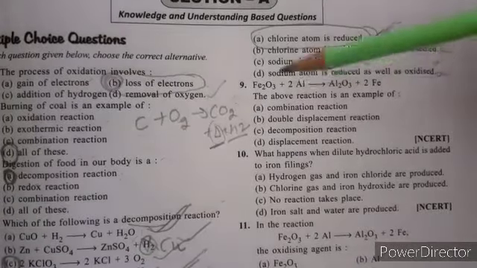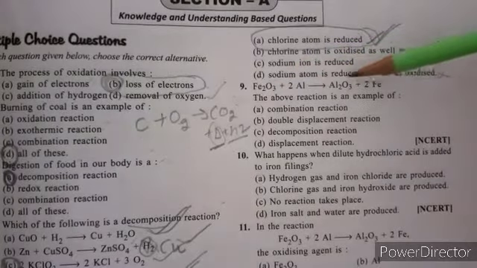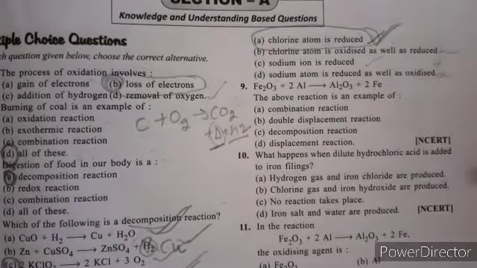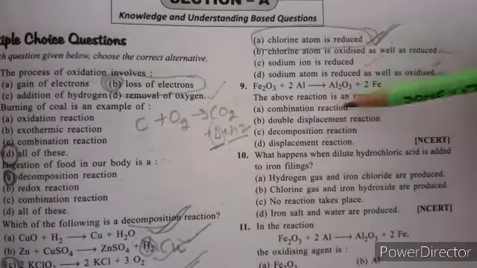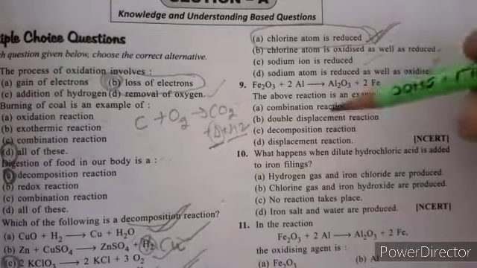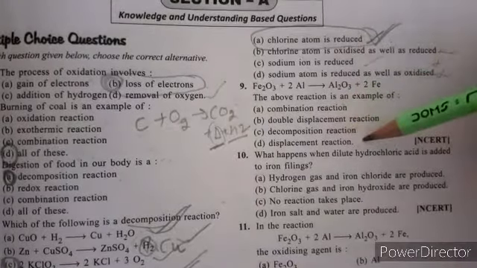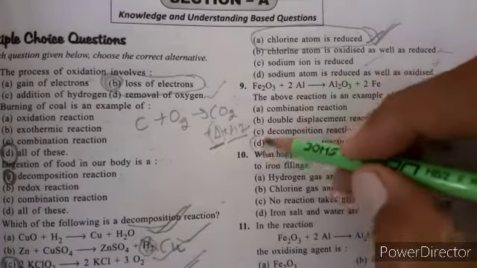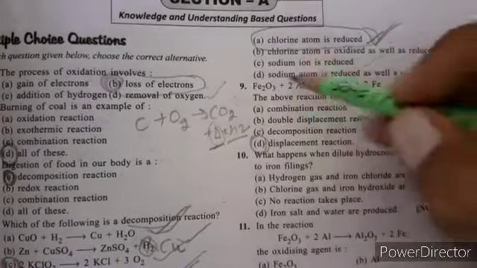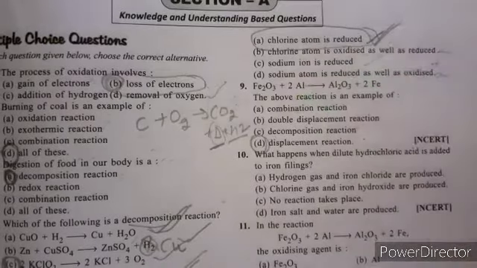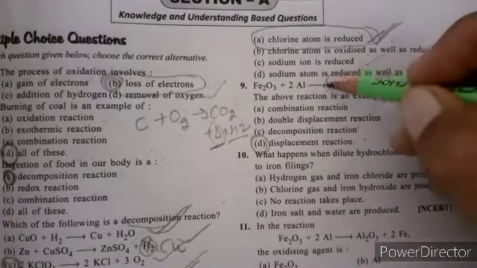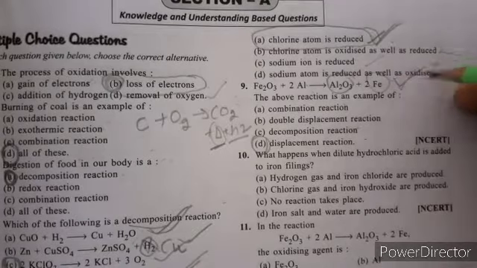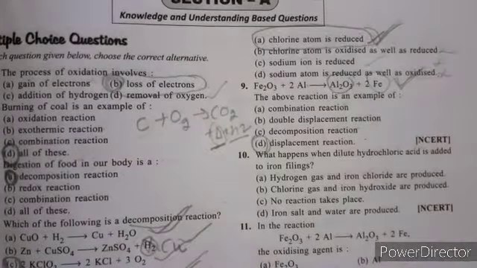Next MCQ, Fe2O3 plus aluminium to form Al2O3 plus 2Fe. This is a type of reaction: combination, double displacement, decomposition or displacement reaction. So this reaction is called a displacement reaction, because when iron oxide reacts with aluminium, or we heat it with aluminium, it forms alumina and produces iron metal. This reaction is utilized for building purposes.